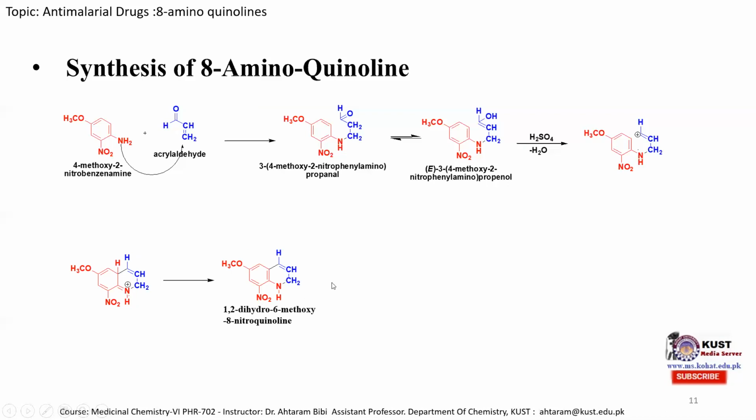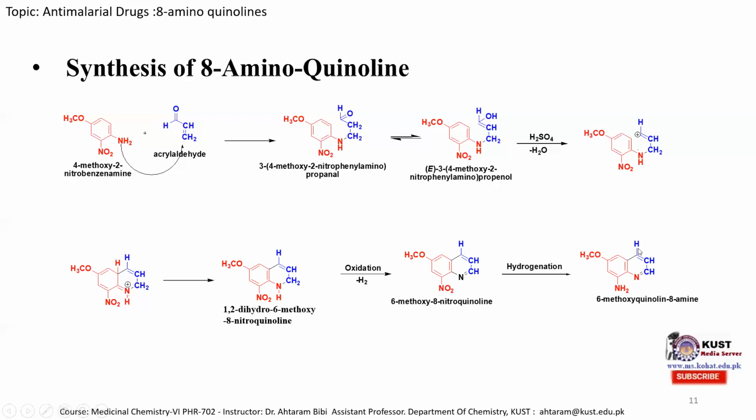In the next step, this species is oxidized and hydrogen gas is eliminated, hydrogen from here and hydrogen from here. So we will obtain this 6-methoxy-8-nitroquinoline molecule. And then this nitro molecule is reduced in the presence of a catalyst and hydrogen gas, and it is converted to an aminoquinoline molecule. This slide is very important because the quinoline molecule is very important in many anti-malaria drugs.